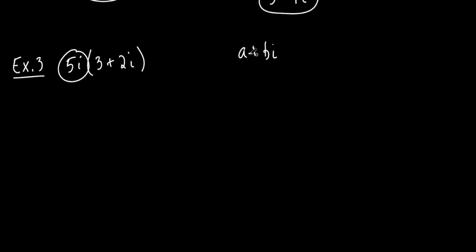So if this is 5i, yes, it would be 0 plus 5i. I thought you would see it right away. Now you see it though, don't you? There's nothing else there, so obviously 0 would make sense. 0 plus 5i is the same as 5i, correct?